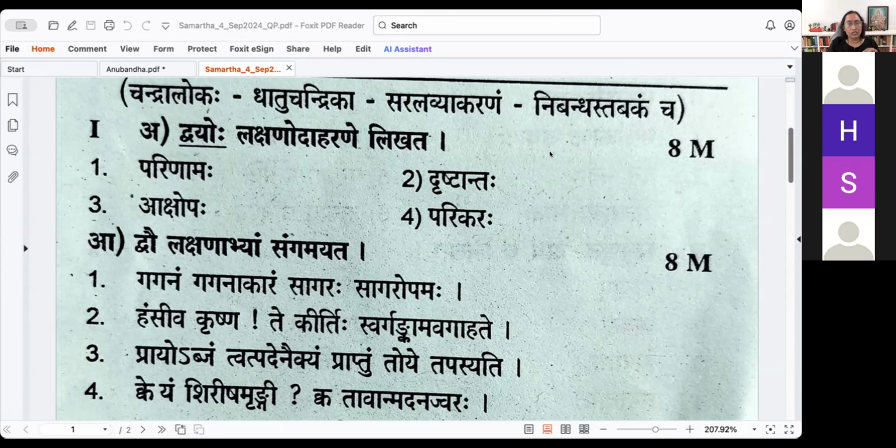Sangamayati means try to fit this with that. Lakshana Samanvayaha ityartha. That's all. Okay, take it together. Try to match it to the correct Lakshana. Got it. Matching.